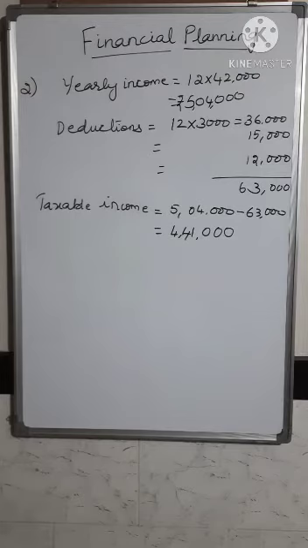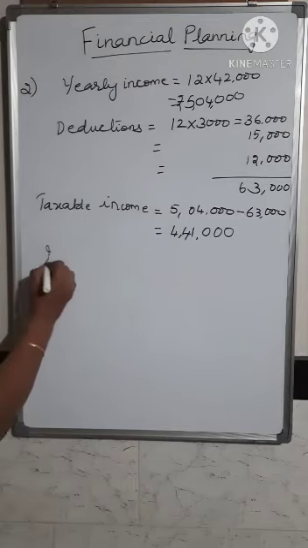For that, they have given 5% on taxable income minus 2,50,000. So the income tax he has to pay will be as follows.